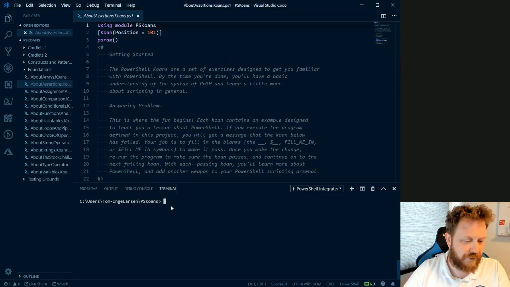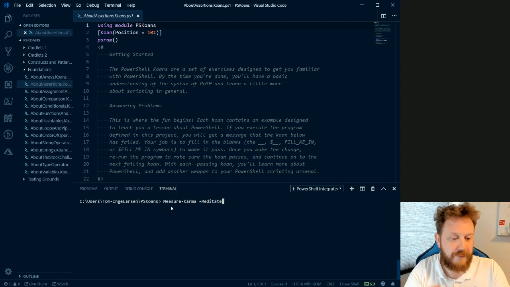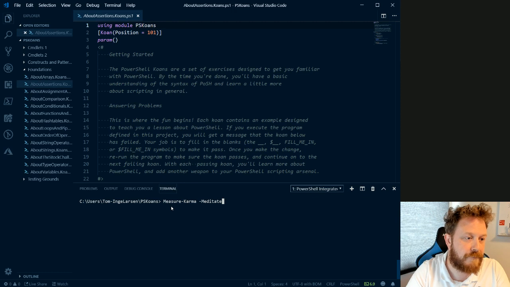Just Install-Module PSKoans, and then when you run an inbuilt command called Measure-Karma -Meditate, it will open up VS Code and populate some files that you can start doing the tasks in.